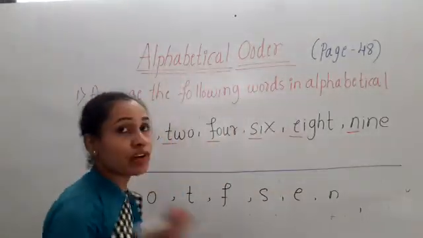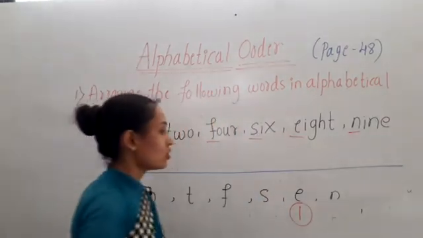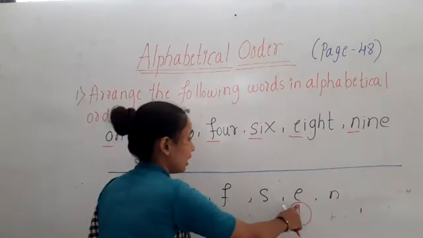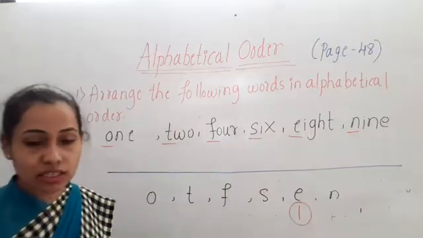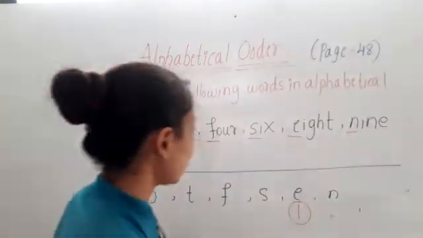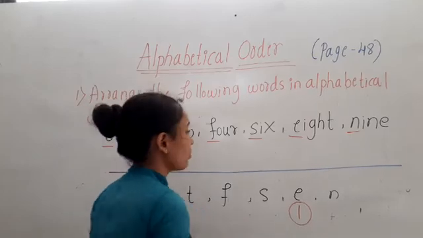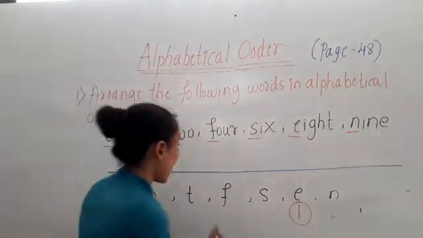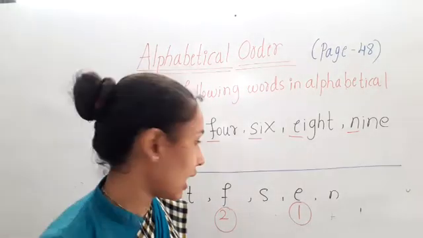E. So we have to write 1 here in the first. Which letter comes first? E. And which letter comes after E? F. So this will be second.